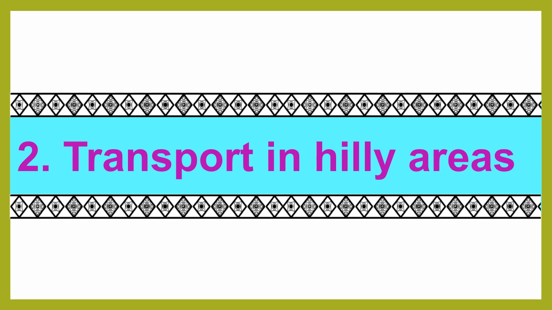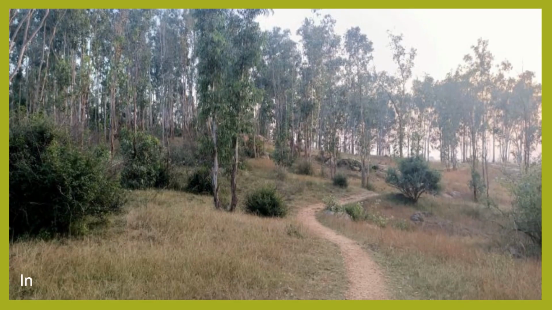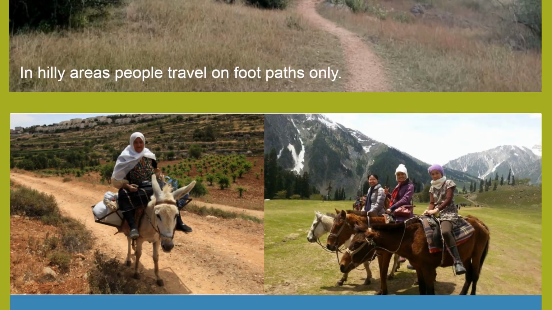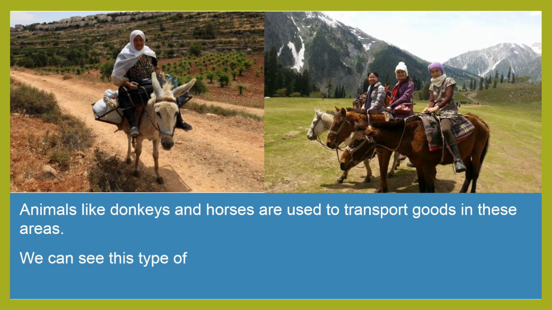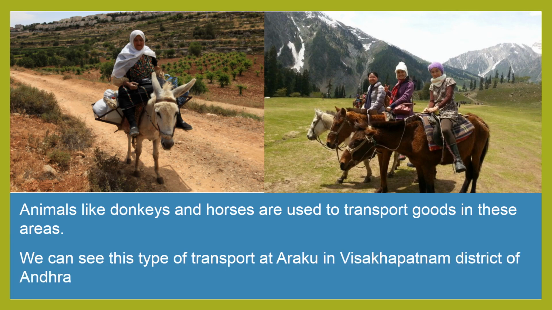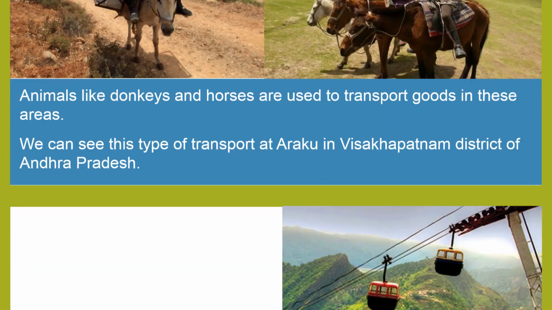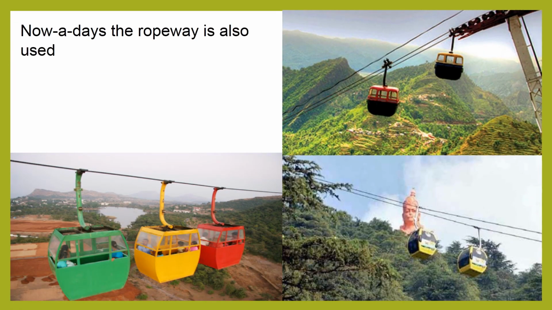Next, transport in hilly areas. In hilly areas, people travel on footpaths only. Animals like donkeys and horses are used to transport goods in these areas. We can see this type of transport at Araku in Visakhapatnam district of Andhra Pradesh. Nowadays, the ropeway is also used as a way of transport in the hilly areas.